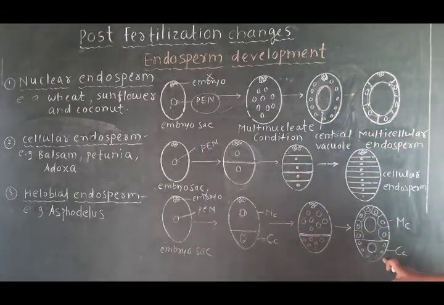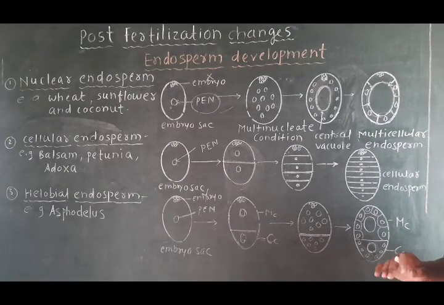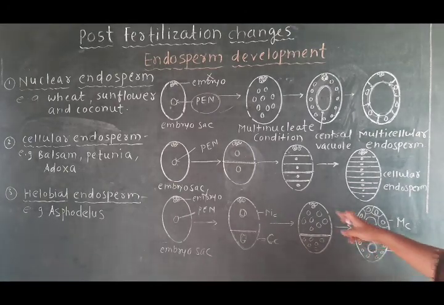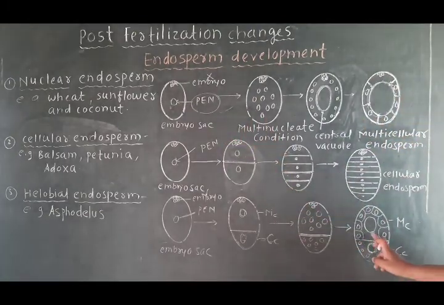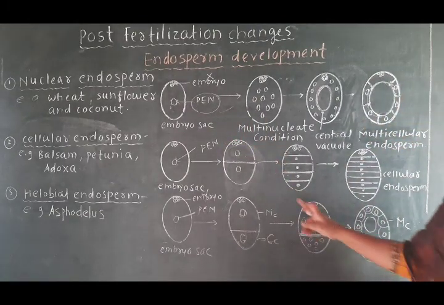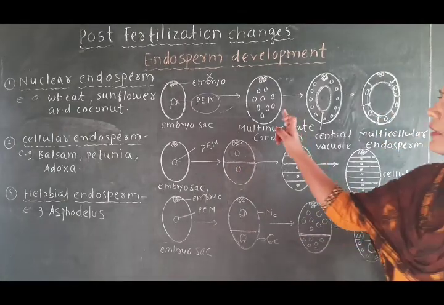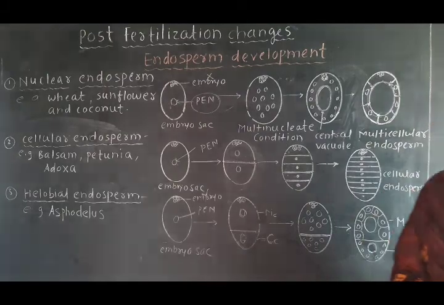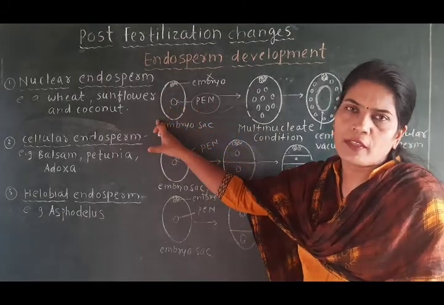No wall formation is of the nuclear endosperm. Did you get it? Sorry, wall formation is cellular endosperm, and without wall formation, that means free nuclei, is like the nuclear endosperm. Now see, this nuclear endosperm is a very common type of endosperm.